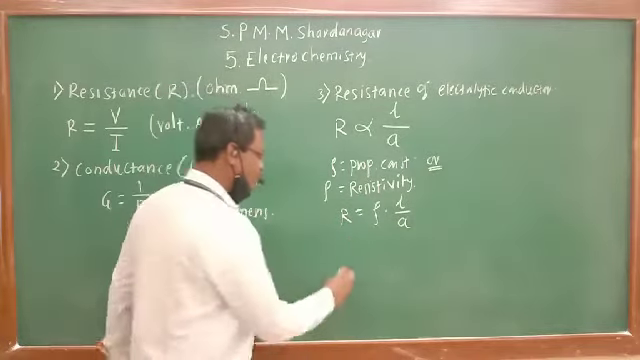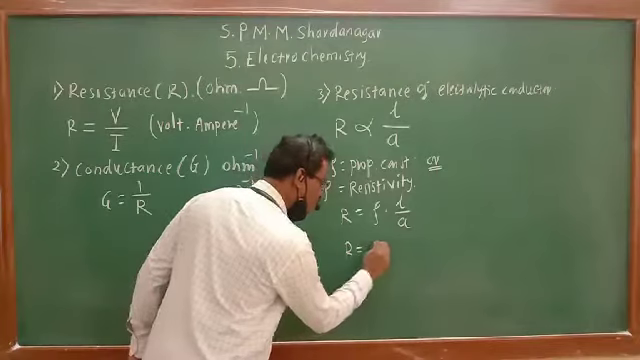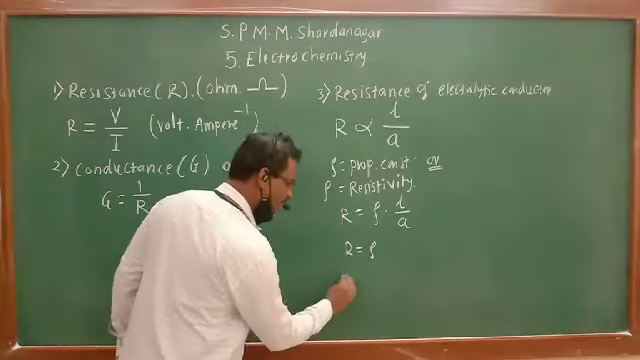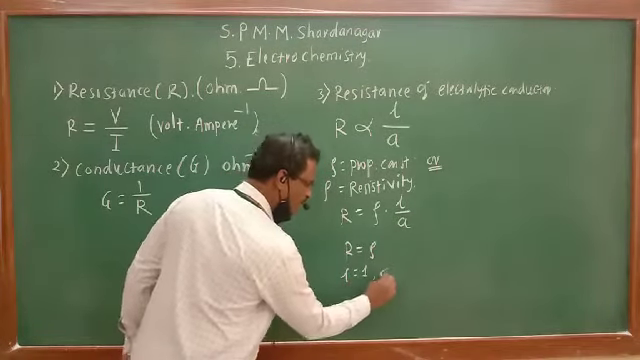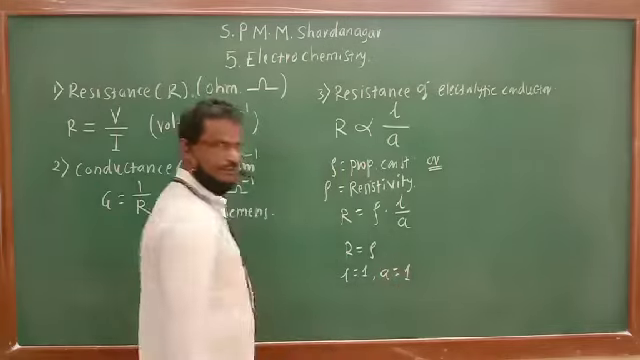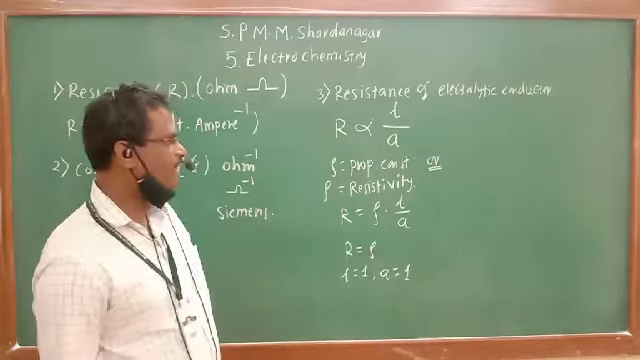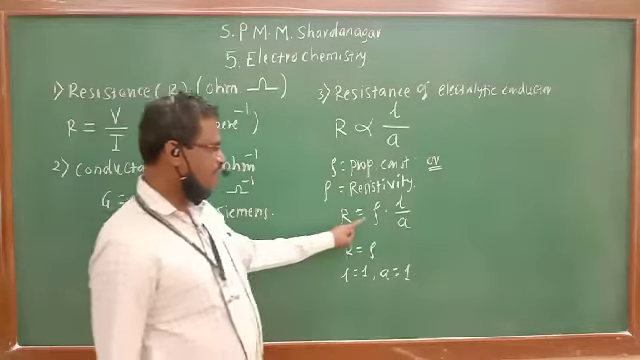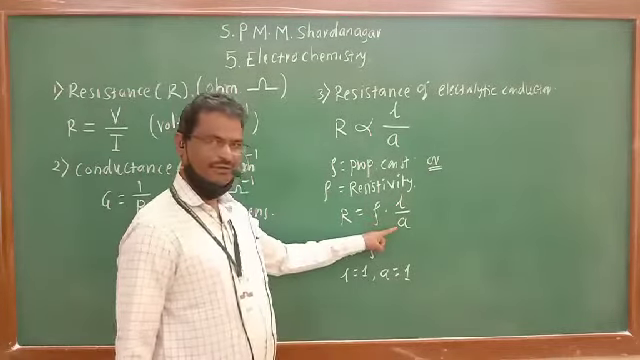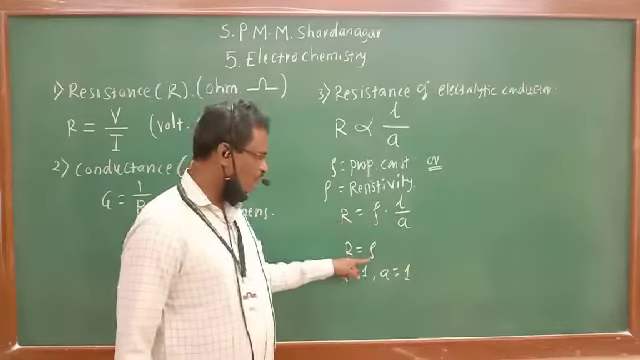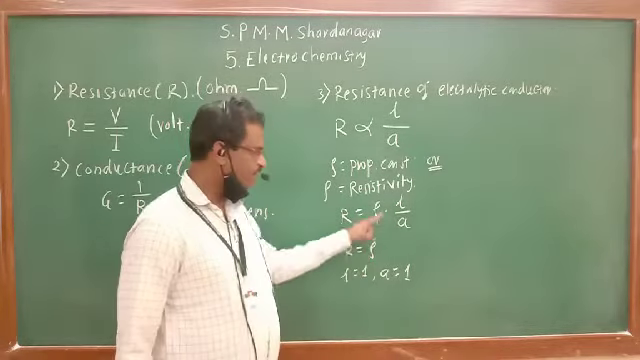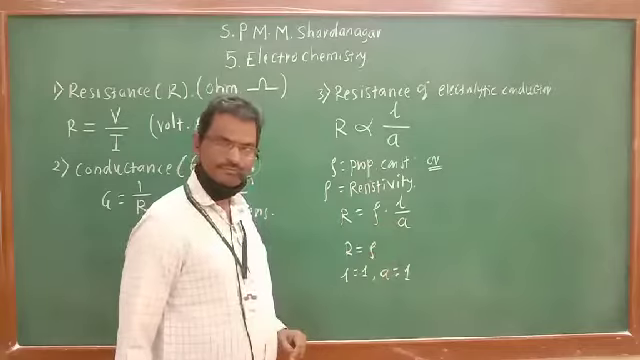When this equation will become R is equal to rho, at that time L will be equal to 1 and A is also equal to 1. See it carefully what I am telling here. R is equal to rho into L upon A. This R will become rho whenever L is 1 and A is also 1.